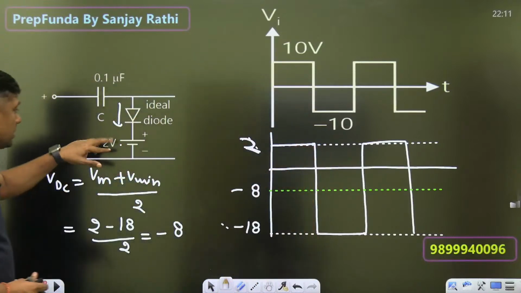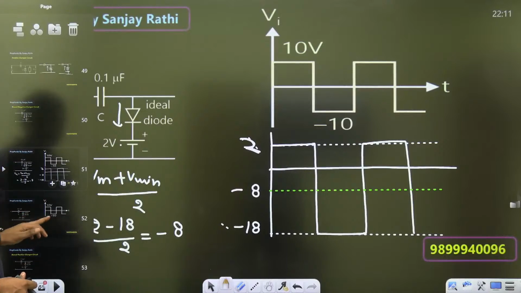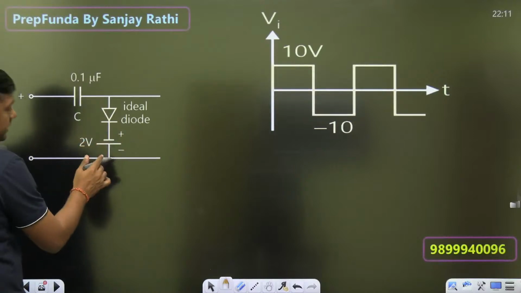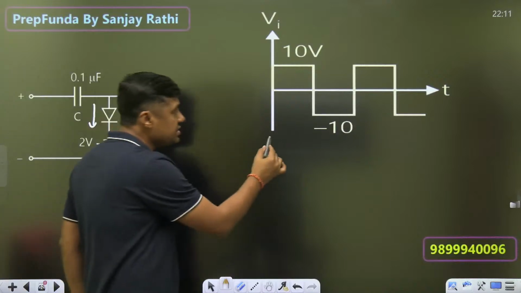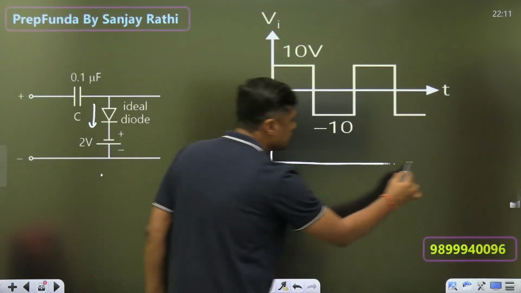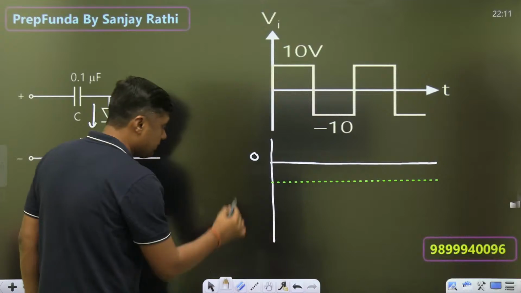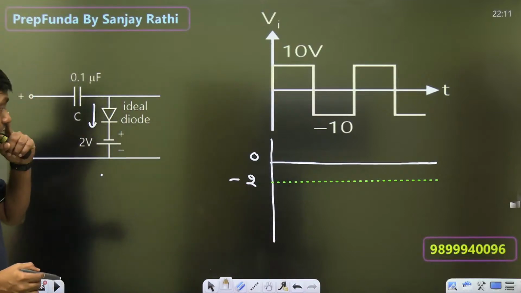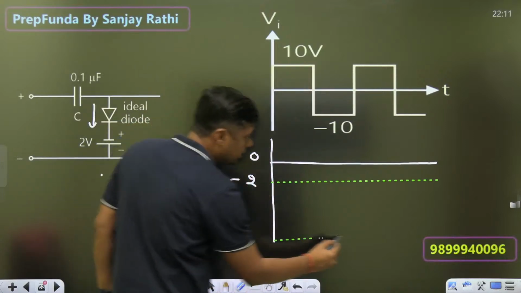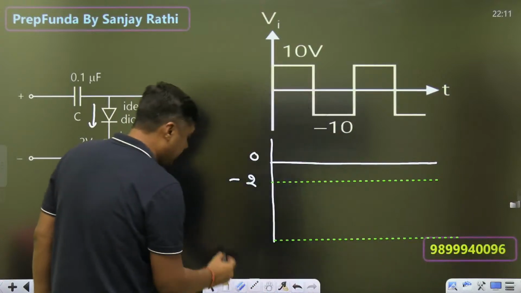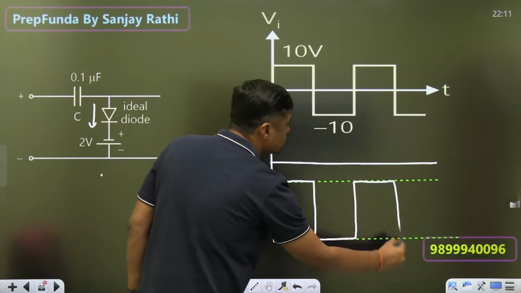Now if suppose we are just changing the polarity of that, so if suppose it is negative, then what will be the output? Always remember, if it is negative, change the polarity, downward, it is a negative clamper. What is the change here? Only one change. This is the 0 level, highest level will become minus 2, this is the minus 2. And lowest level, what is the swing here? 20, so minus 2 minus 20, the lowest level is minus 22, and we are getting same output, square wave, and so on.